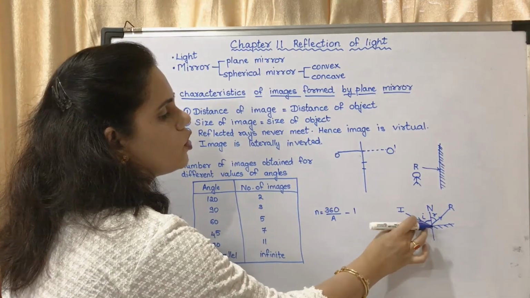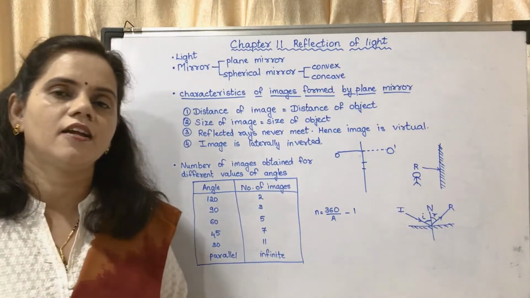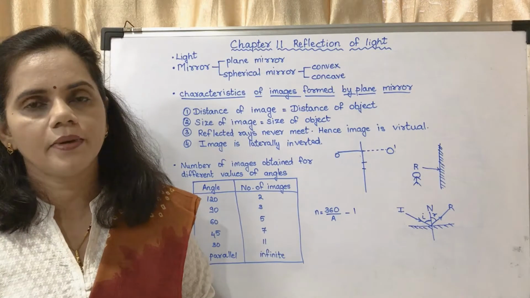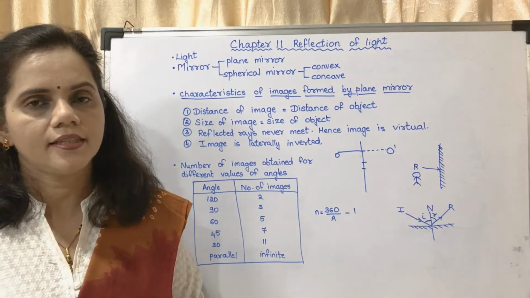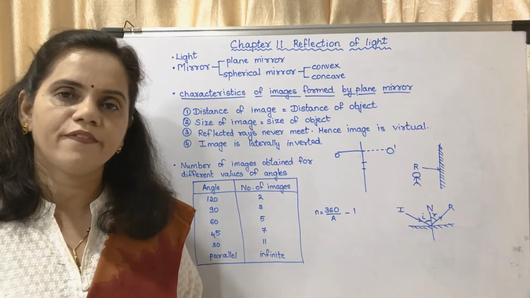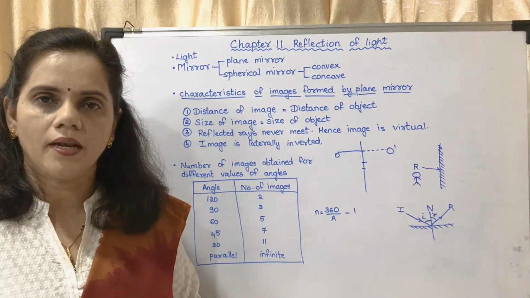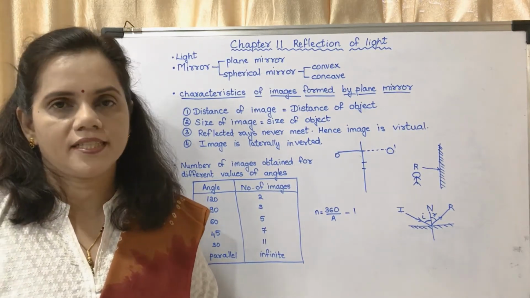Okay, so what is angle of incidence? Angle of incidence is the angle made by the incident ray to the normal, and angle of reflection is the angle made by the reflected ray to the normal. Now what are the laws of reflection?